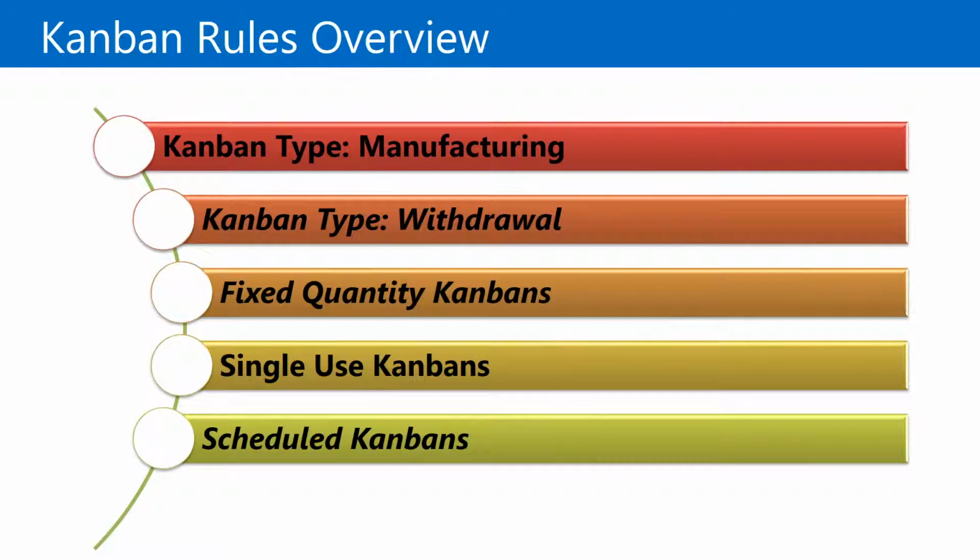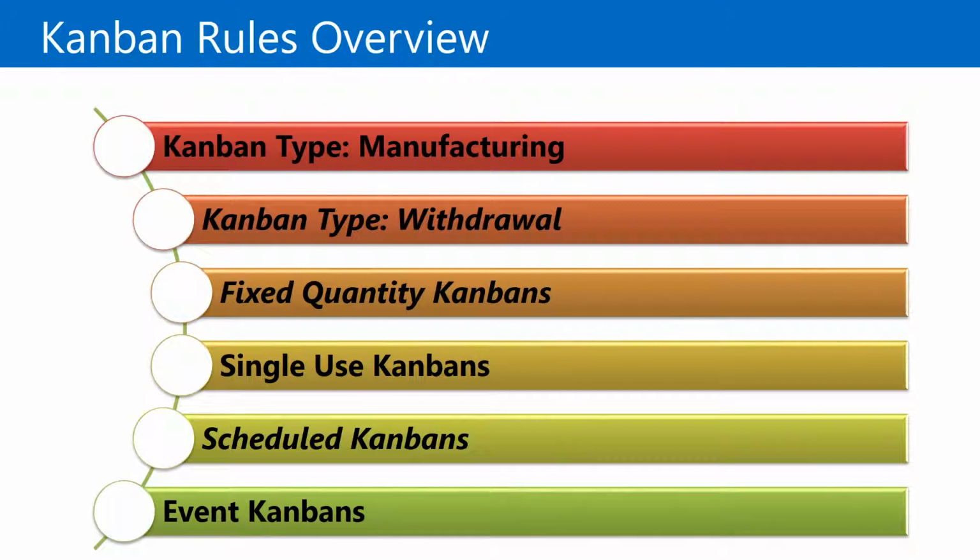Next, there are such things as scheduled Kanbans. Master planning creates scheduled Kanbans automatically for planned Kanban orders to cover the requirements within the firm horizon of the production forecast. Finally, there's event Kanbans.